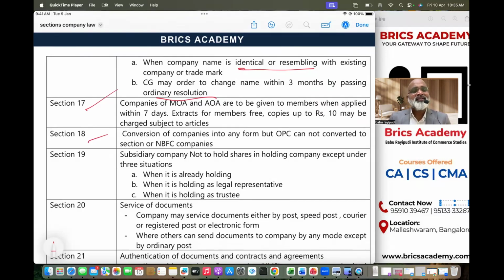That is one non-significant section. I don't think you will have a question on this. But remember, we don't know, because I told you my objective is to give you 30 on 30. And after this, I also told you very clearly, a few case law questions we will solve and MCQs also we will solve. Some previous MCQs we will take and solve. That will help you with a better understanding. So let's quickly close this.